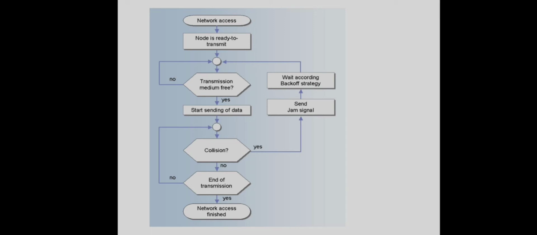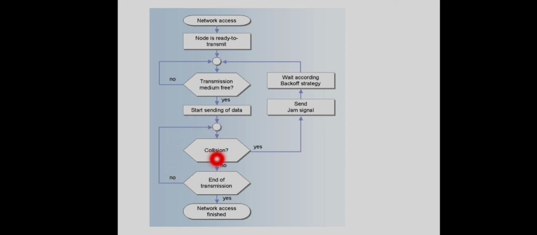Okay. And here the collision will be checked, and if there is no collision, it will check whether the data transmission, the frame transmission, is over. If not, it will continue the same procedure. For each bit sent by this node, it will check for collision and repeat the same procedure.